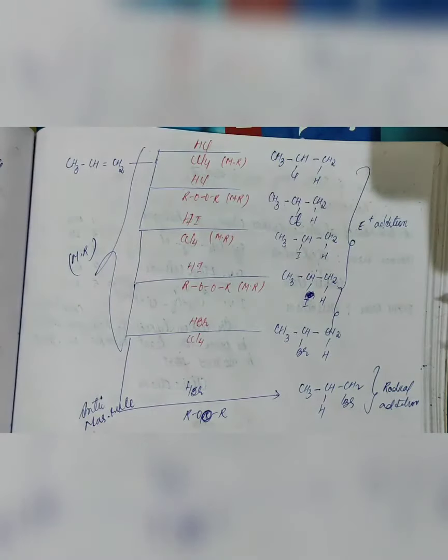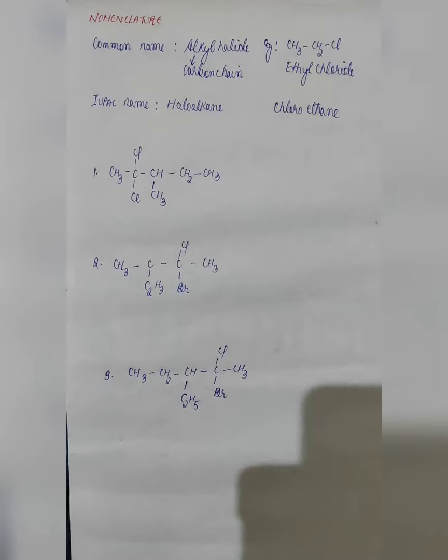This is also known as electrophilic addition reaction. And anti-Markovnikov's rule will be followed only when HBr is present with peroxide, and it is also known as radical addition reaction. Let us see how naming is done for haloalkane.